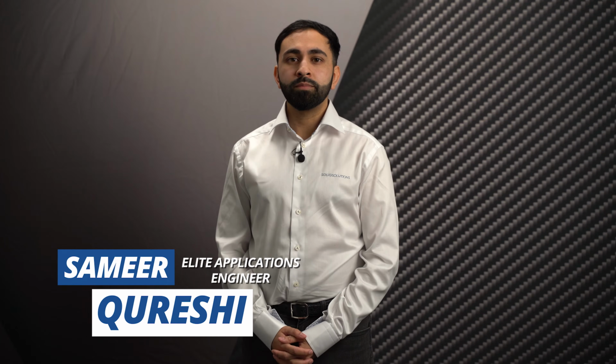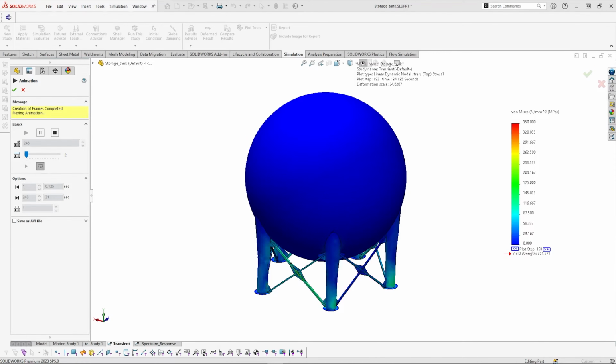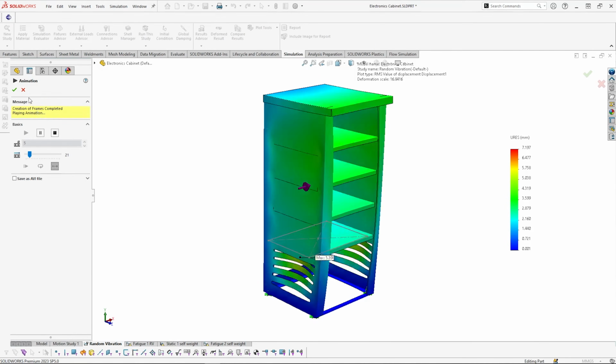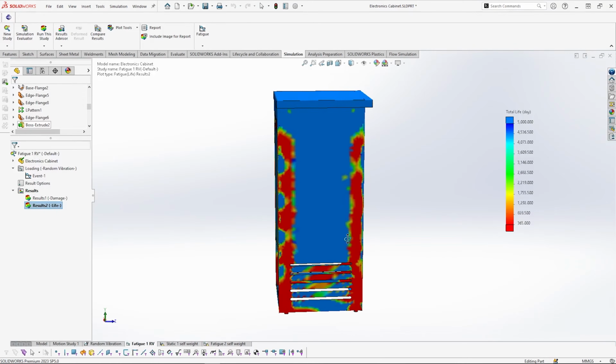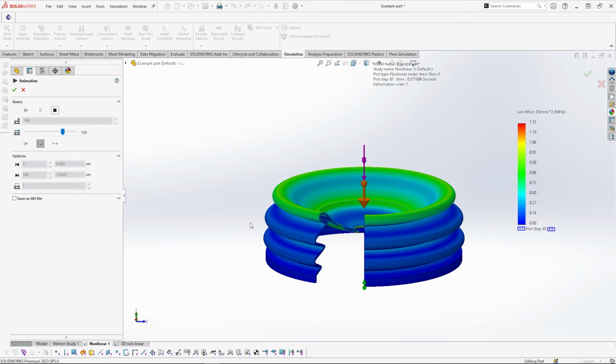SOLIDWORKS Simulation Premium is the comprehensive finite element analysis toolkit. Extend beyond the design optimization capabilities of the Professional package and predict how your products will perform under dynamic loading or when made of complex materials.